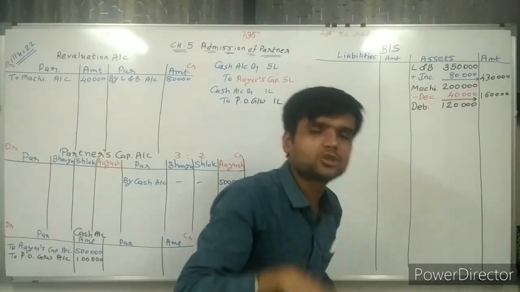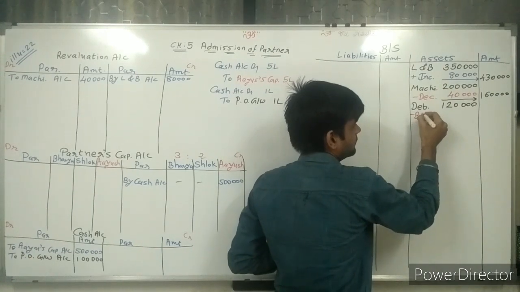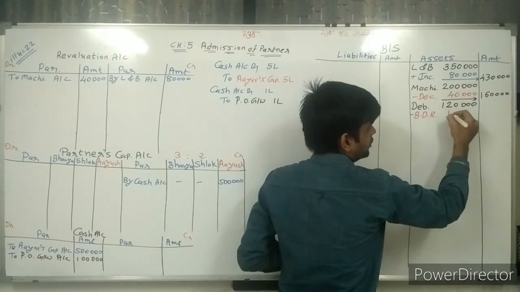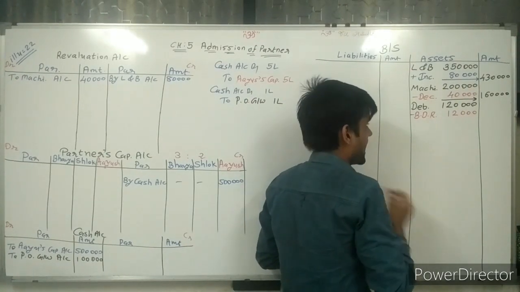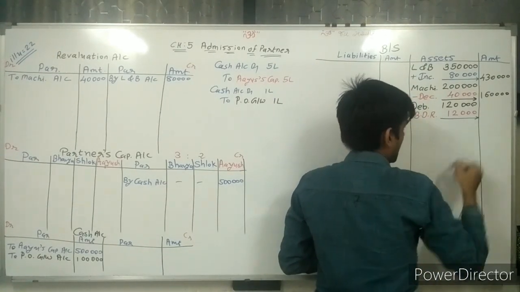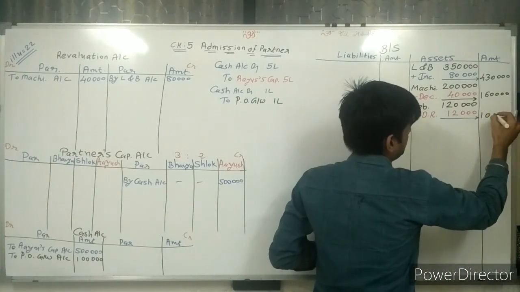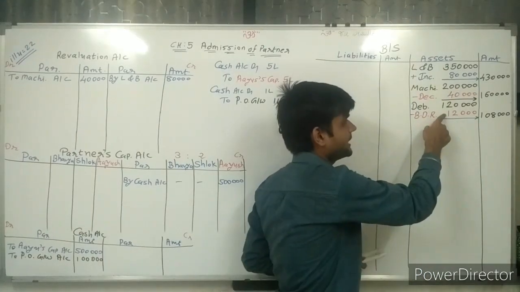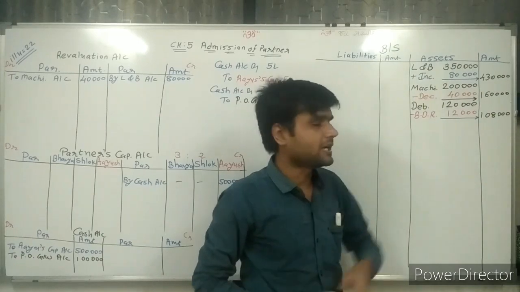On that, we need to keep bad debt reserve 10%, so 10% of this is 12,000 rupees. After deducting this value, on the outer side 1,08,000. From 20 deduct 12, 8,000, 1 lakh as it is. So 1,08,000 is my value.